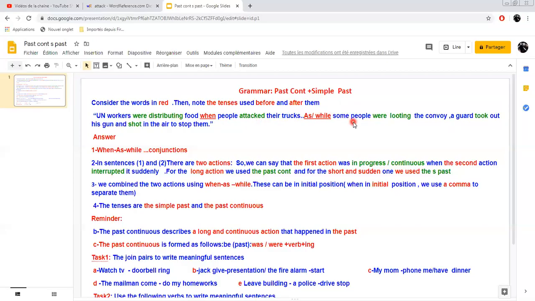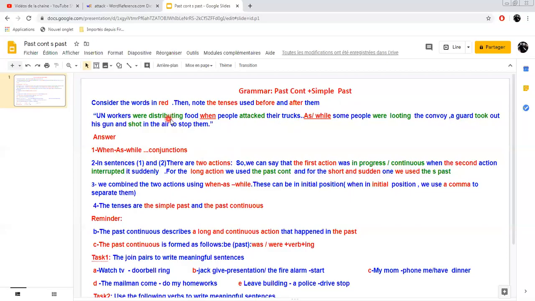Second sentence: while some people were looting, so auxiliary verb plus loot plus ing. So this is the past continuous. A guard took, this is an irregular verb: take, took, taken. So simple past. Shot here, of course, simple past, from to shoot. So there are different tenses here: the past continuous and the simple past. See? In sentences 1 and 2, there are two actions.